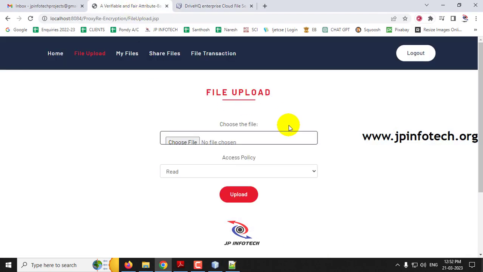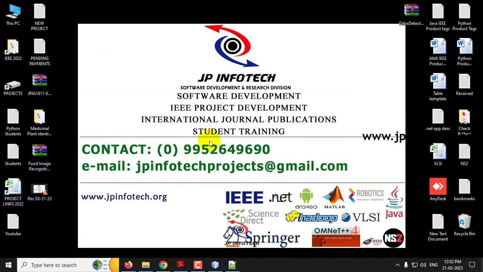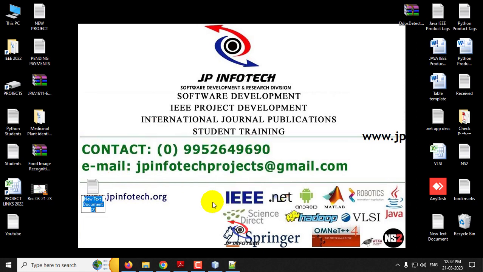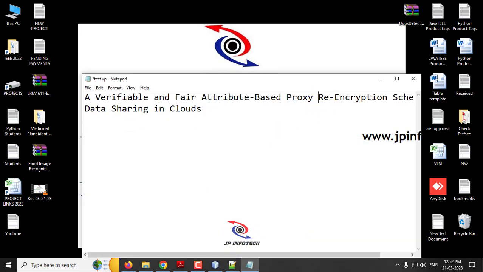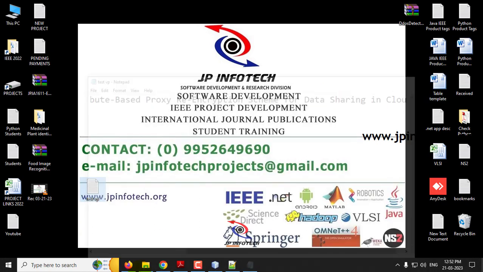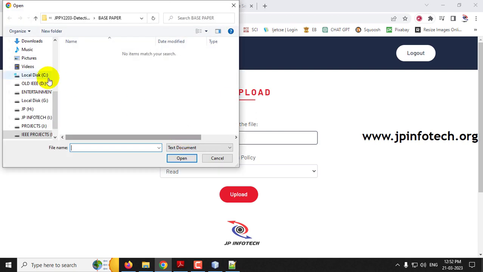Now let us go to the file upload part. First create any notepad file. Let me create a file with the name of the project itself. Let me name it as test vp. Let me save this. And now let me choose the file which I have created.